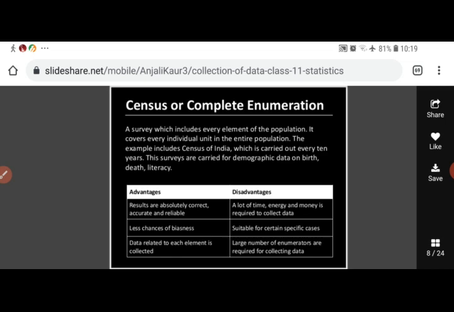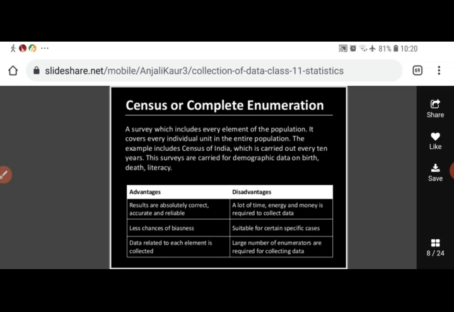Next is sample survey. In this, a sample from the population is surveyed. In spite of taking each and every unit of the population, only a sample from the population is surveyed. So in the sample survey method, the first step is to get the sample from that population. There are various methods to select the sample from the population that we will discuss in our next chapter, that is census and sampling method.